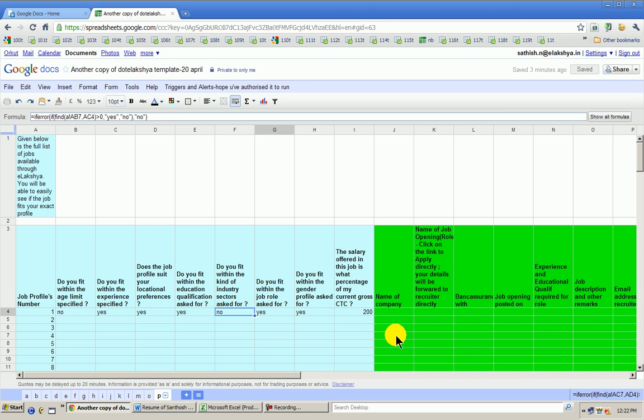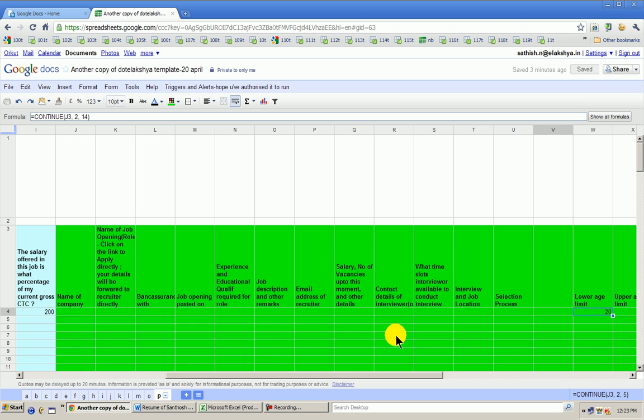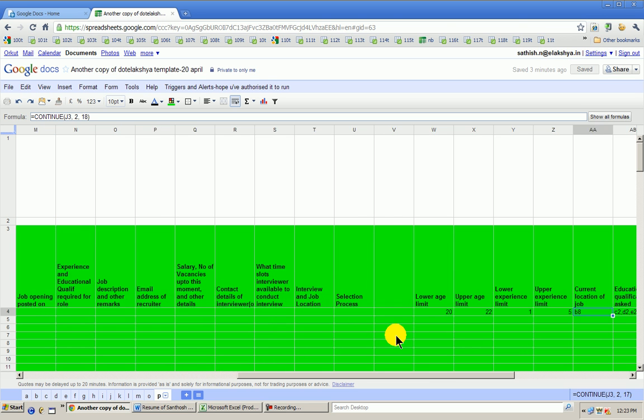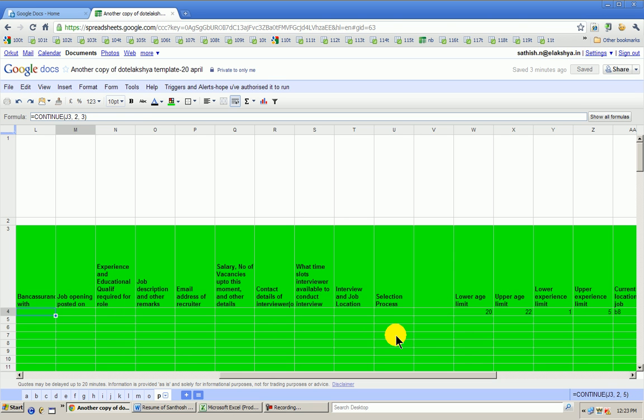When it gets imported, all that Sangeeta, or Gopal, if you want a job to look at, you just need to see whether all these yes, yes, yes are there, and whether the CTC offered in the job is satisfactory for you. If you think it is, then you can immediately apply for the job or talk to us, because all details of the job will be there. What time slots, contact details, everything will be there.